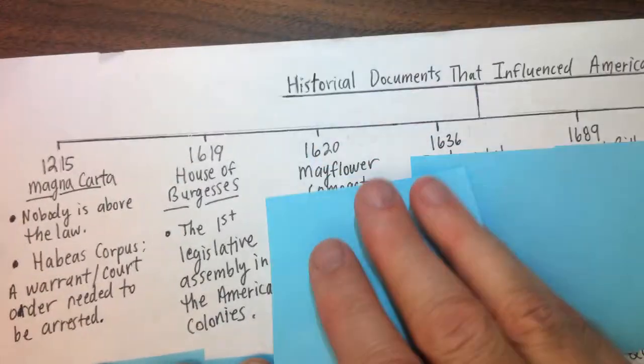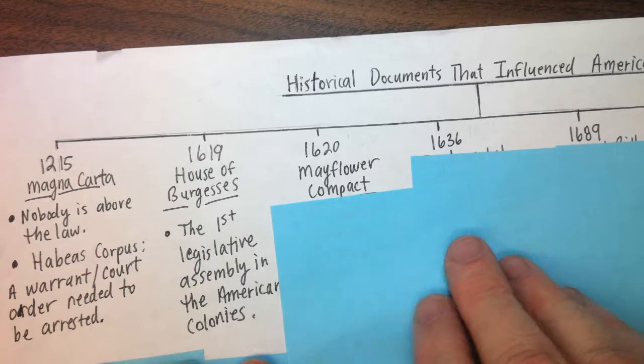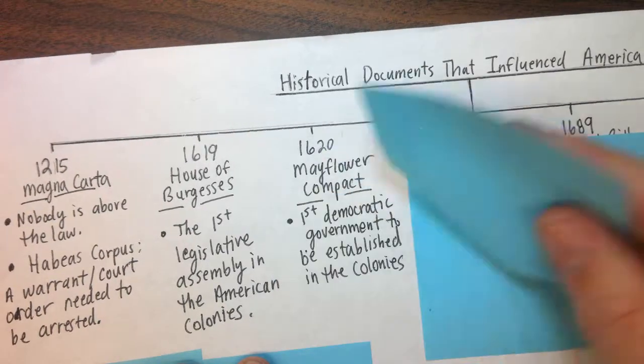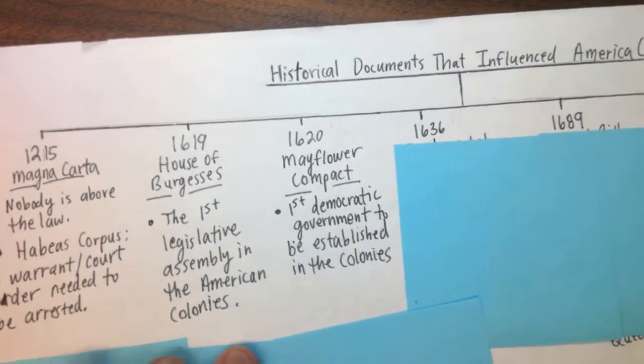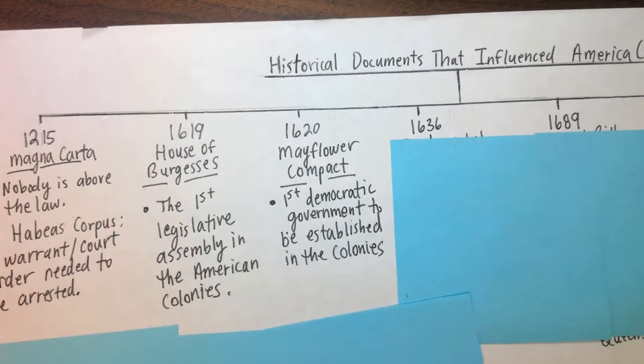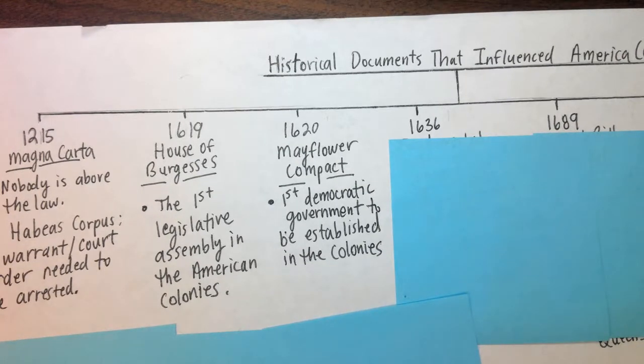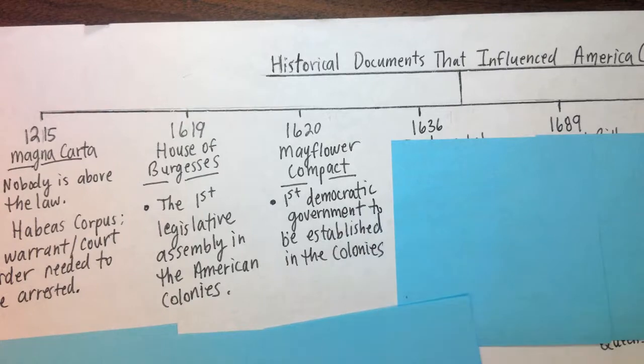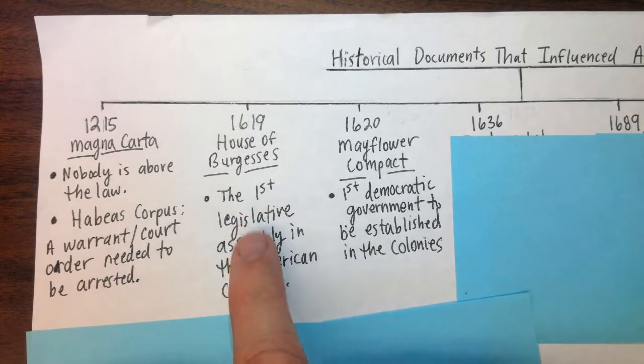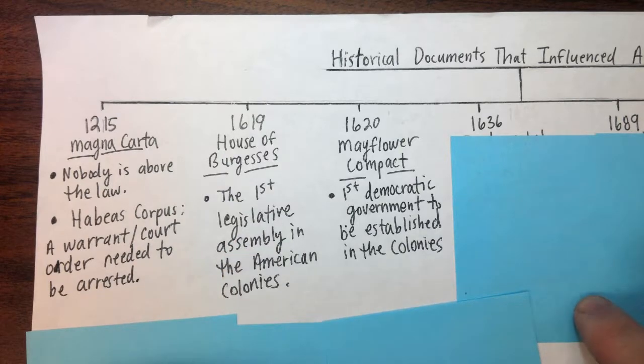1620, the Mayflower Compact. The Mayflower Compact is known for being the first democratic government to be established in the colonies. All right, so democracy, that's bringing that democracy concept of the Greeks. And this is legislative, which is the Roman ideas of a republic.